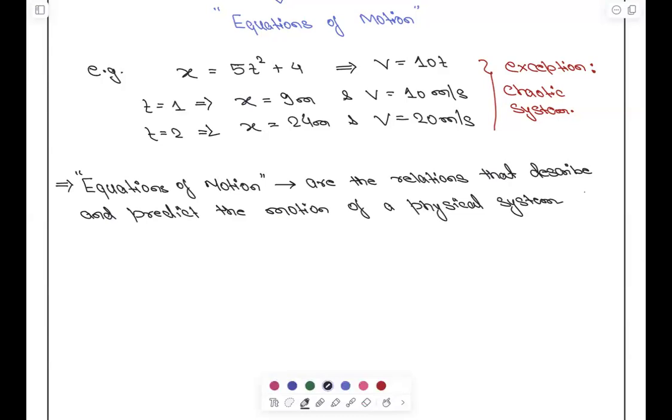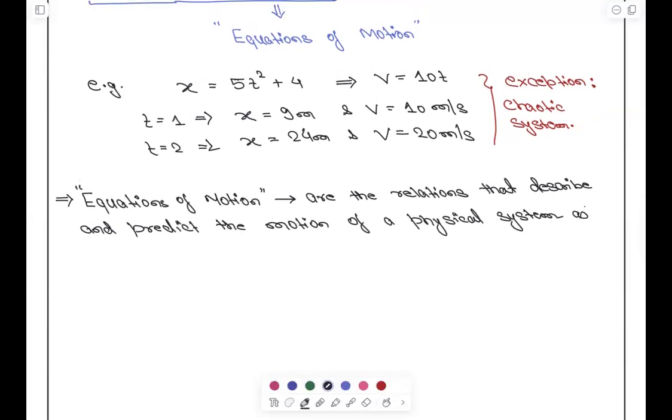और इसको लिख सकते हो as a function of time. As a function of time. Now, can anyone tell me what is the difference between predicting and describing the system? What is the difference between predicting and describing the system?